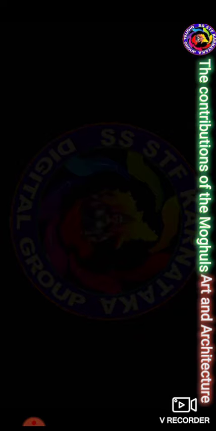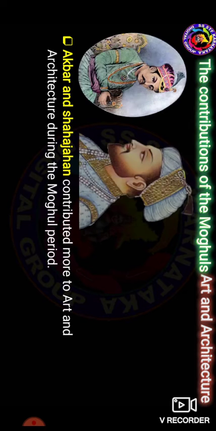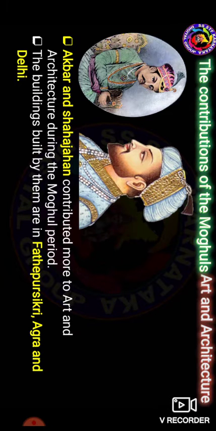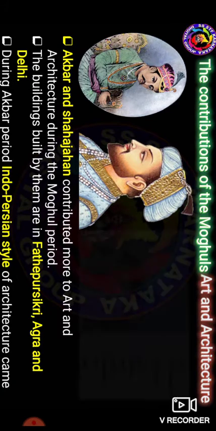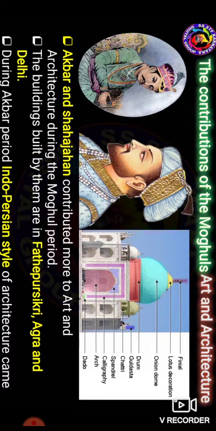Akbar and Shah Jahan contributed the most to art and architecture during this Mughal period. The buildings they built were at Fatehpur Sikri, Agra and Delhi. In Akbar's period, the Indo-Persian style of architecture came into existence.